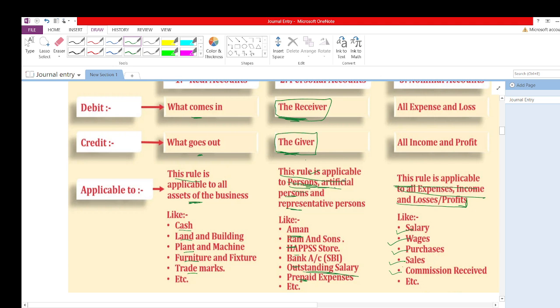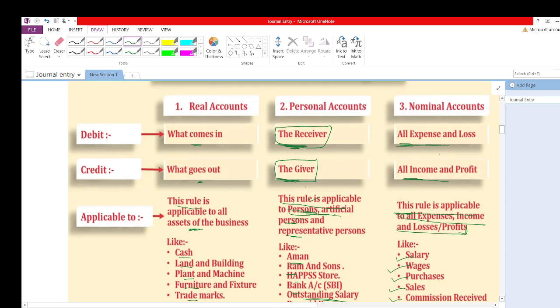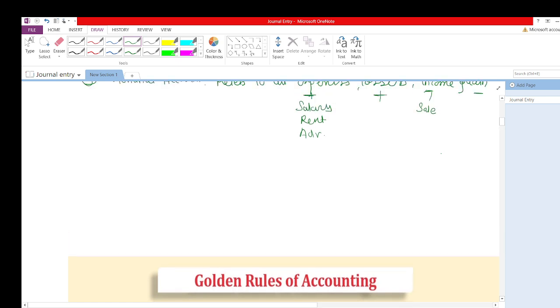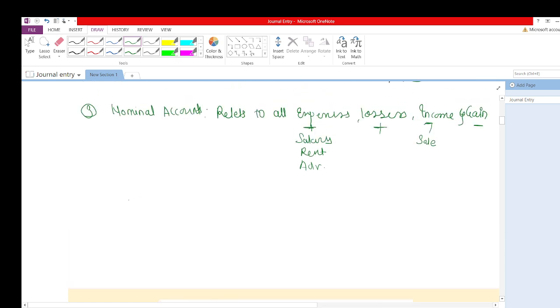And what will be the rule of the nominal account? The rule of the nominal account is all expenses and losses will be debited, and all income and profits will be credited. Now I'll give a little example of how all expenses and losses will be debited. Now I'll write here: paid a salary to employees, rupees 20,000.